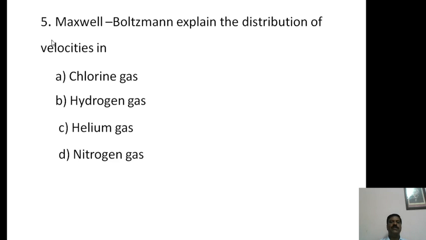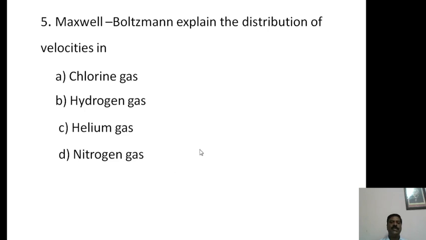Then the fifth question: the Maxwell-Boltzmann distribution curve explains the distribution of velocities in which gas? A option, chlorine gas molecule, B hydrogen gas molecule, C helium gas molecule, and D nitrogen gas molecule. You have to choose the correct answer.